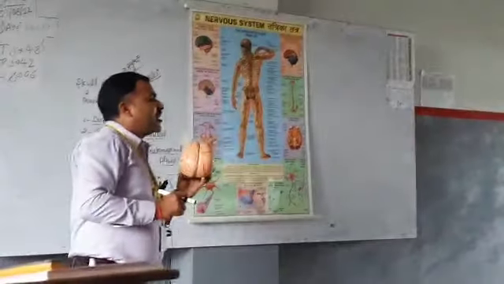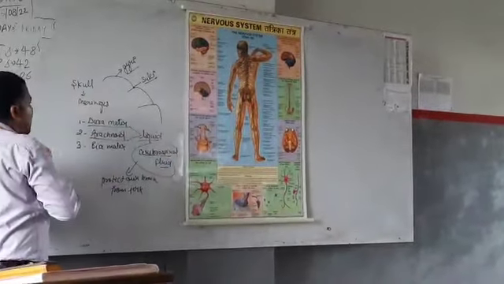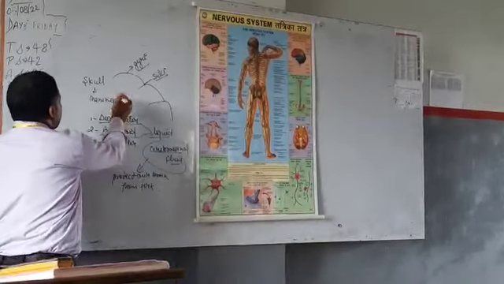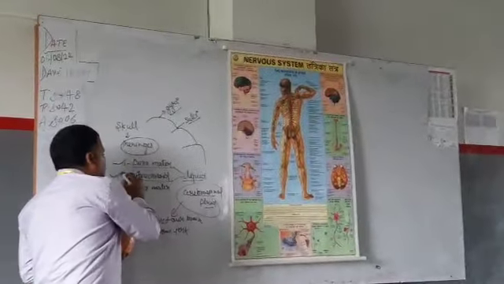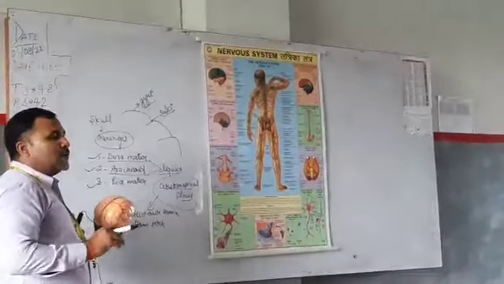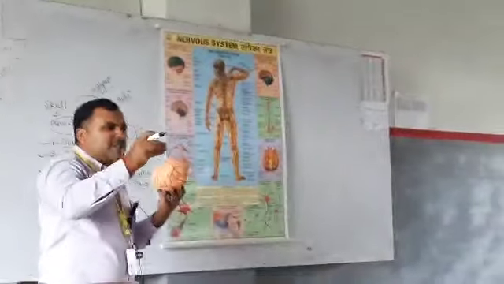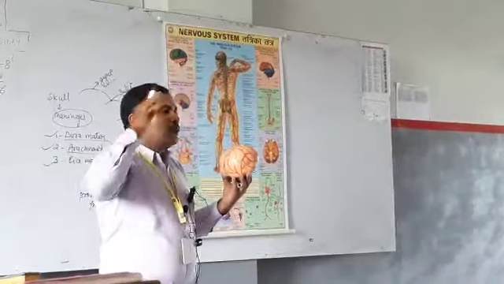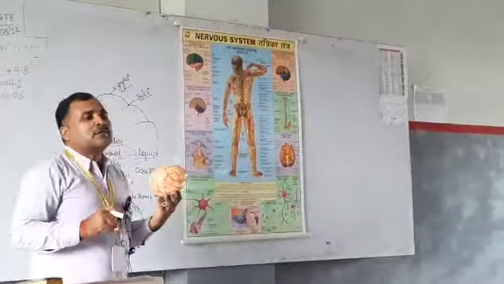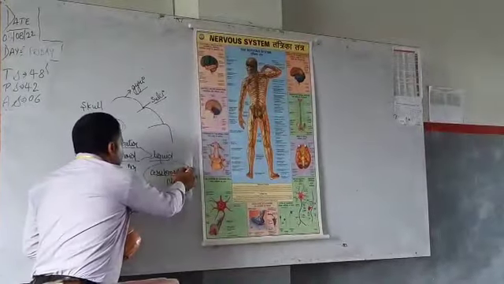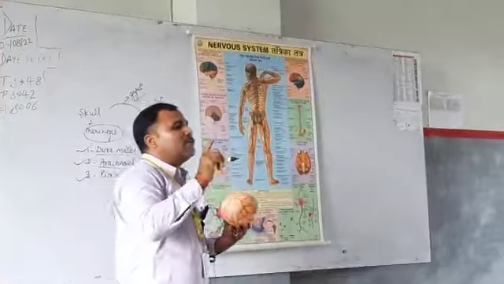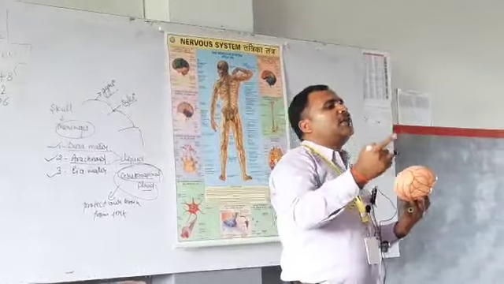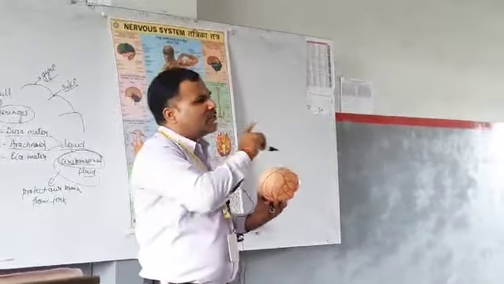Skull. And then after the skull, our brain is covered by three layers. This is known as meninges. These meninges are the dura mater, arachnoid and pia. A special type of liquid flows between them. What is the name of this liquid? Cerebrospinal fluid. This is a special fluid which helps protect the brain from any jerk.